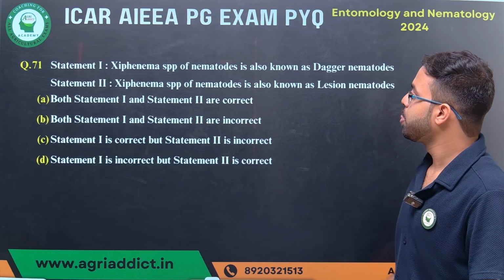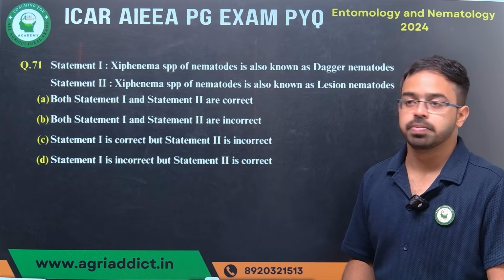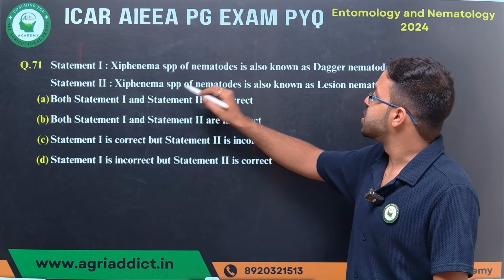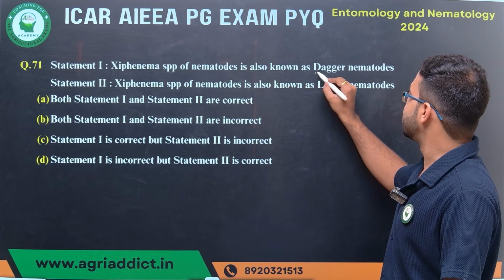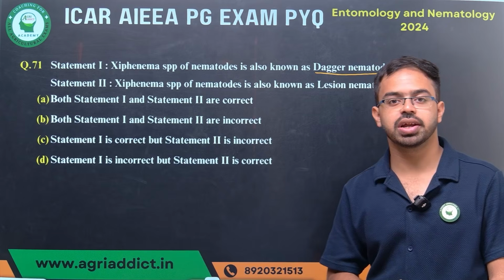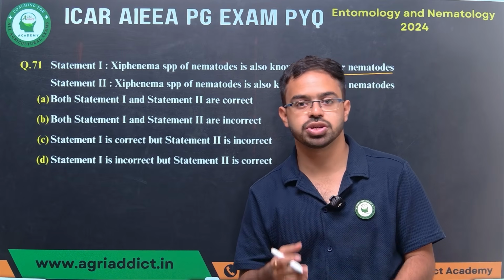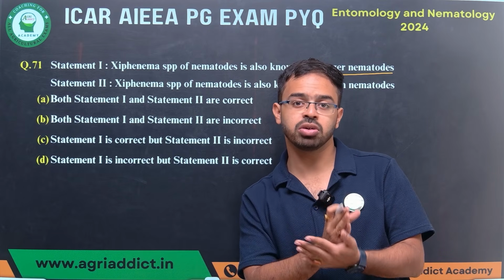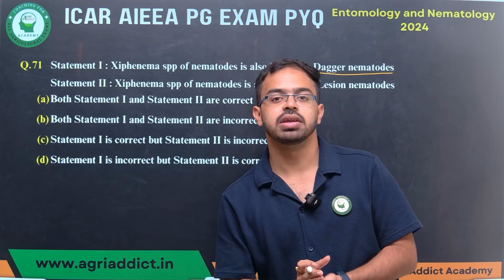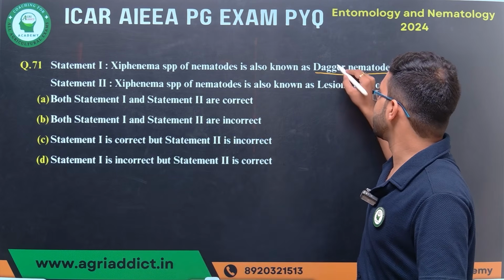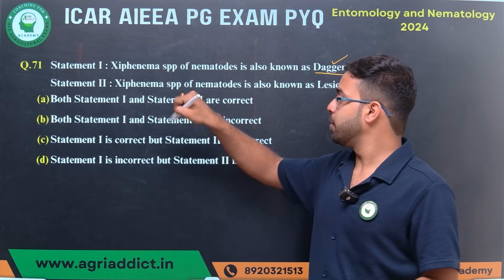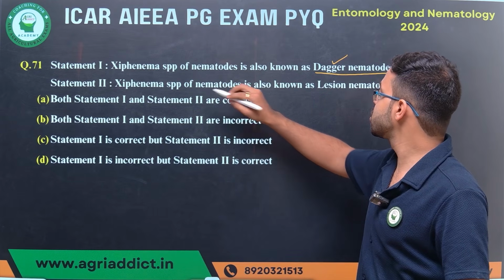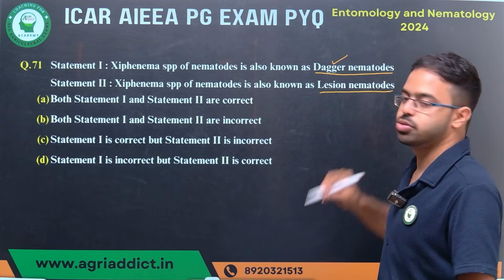Next question, again a statement type. Xiphinema species of nematodes are also known as dagger nematodes. Very much correct. Last session I also told you Xiphinema, the dagger nematode, and Longidorids are known as needle nematodes. So it is correct. Second statement: Xiphinema species of nematodes are known as lesion nematodes.